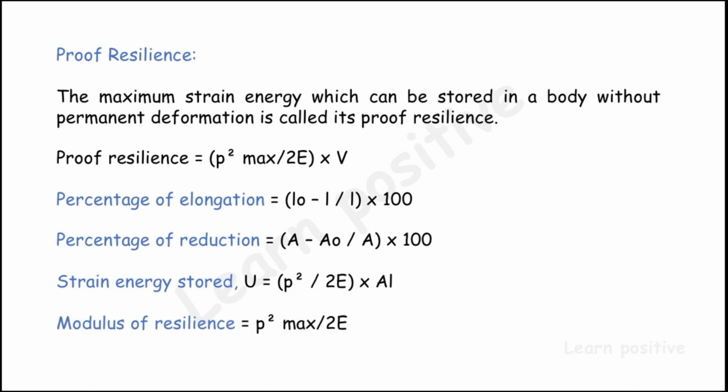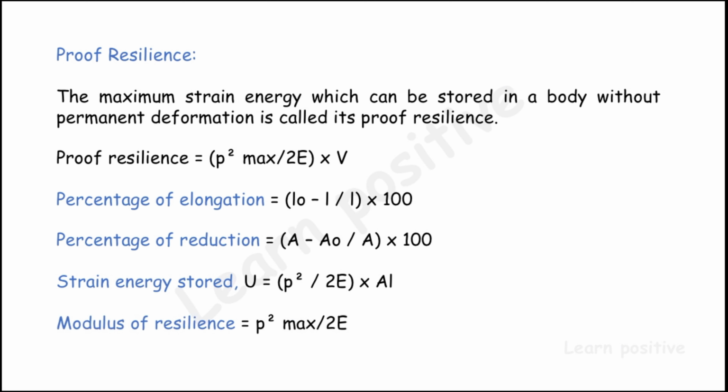Strain energy stored is calculated from the stress happening to an element. Due to the stress, the strain happens there, due to the length change and area change, and that is said to be the strain energy stored. It is similar to the proof resilience.